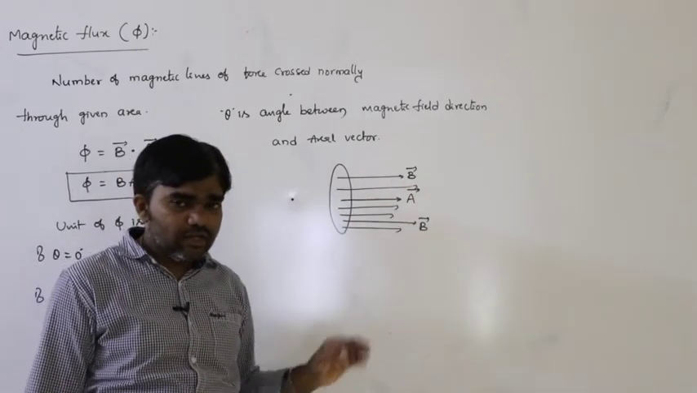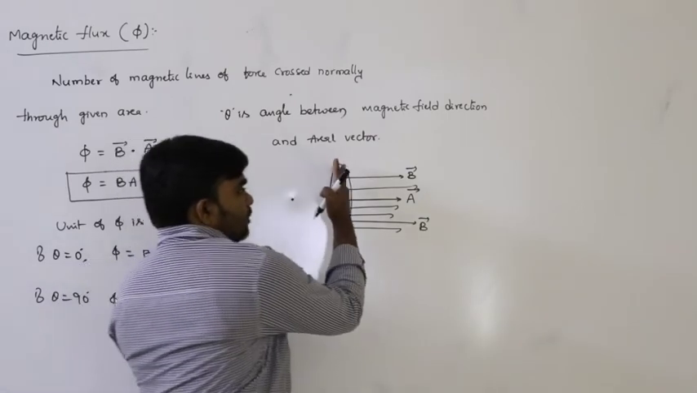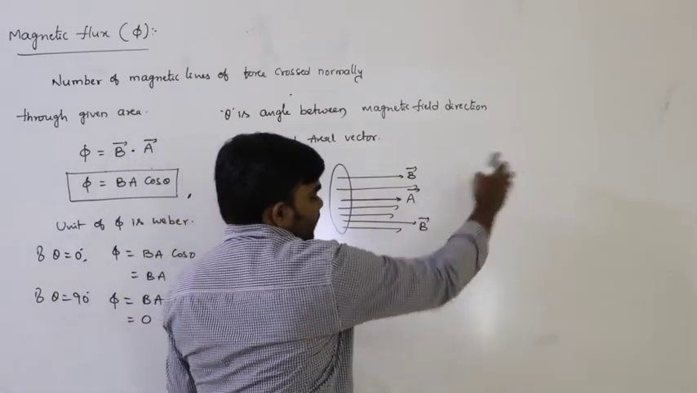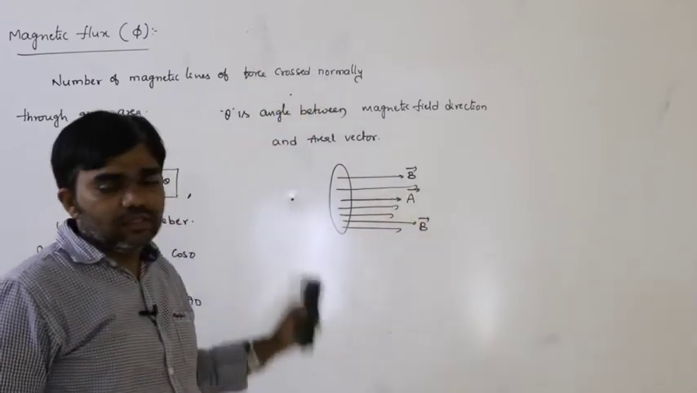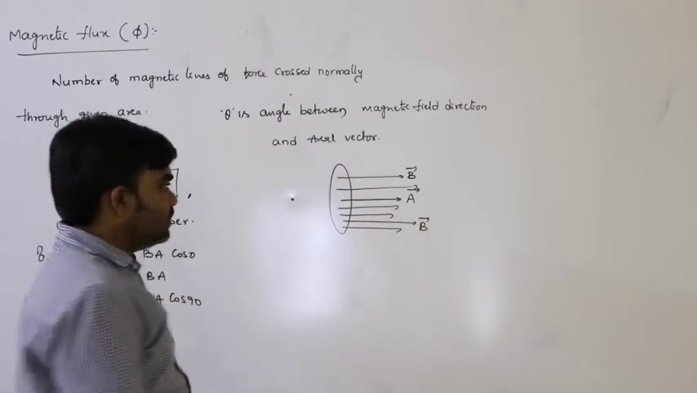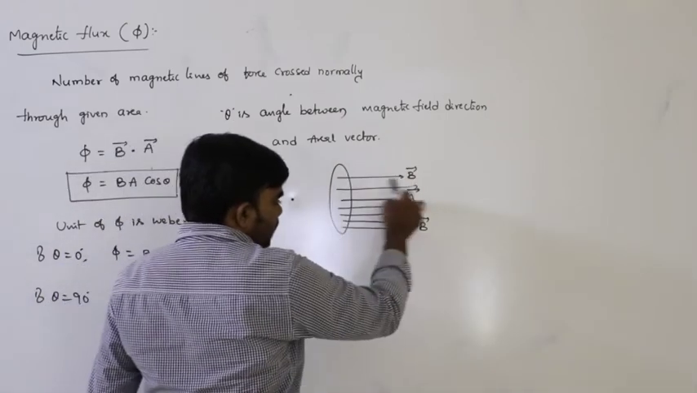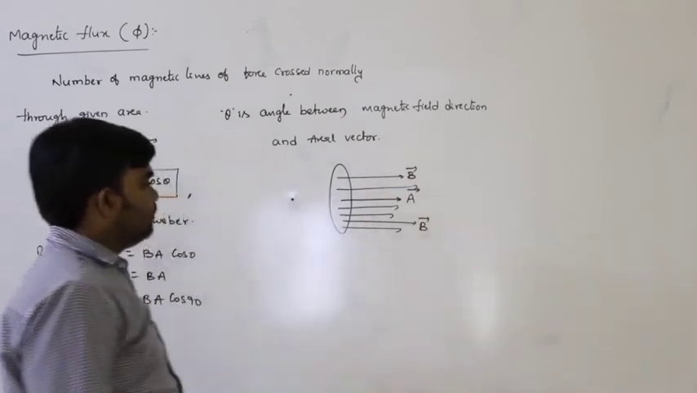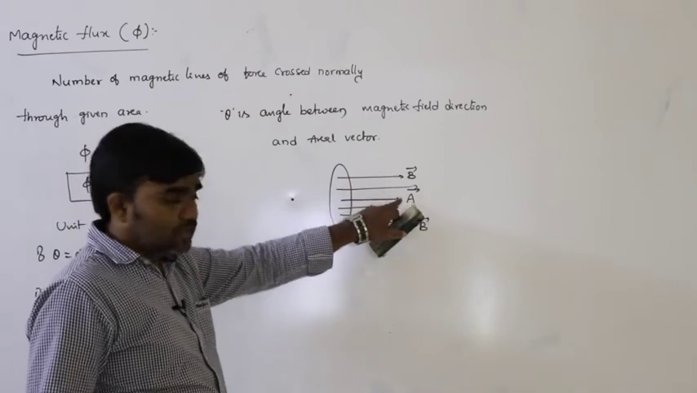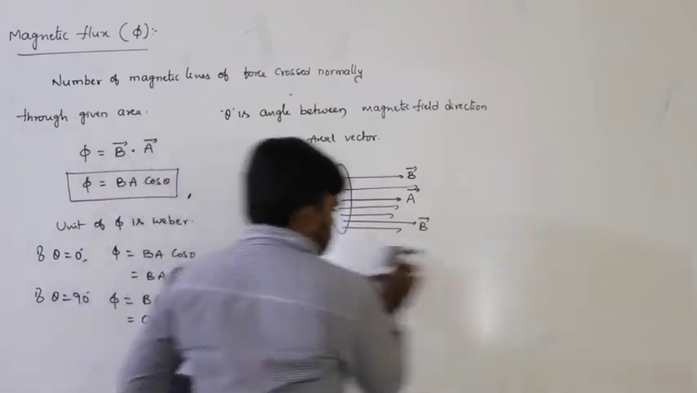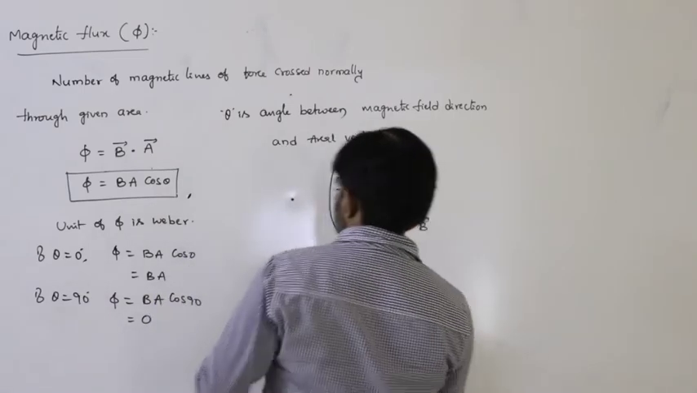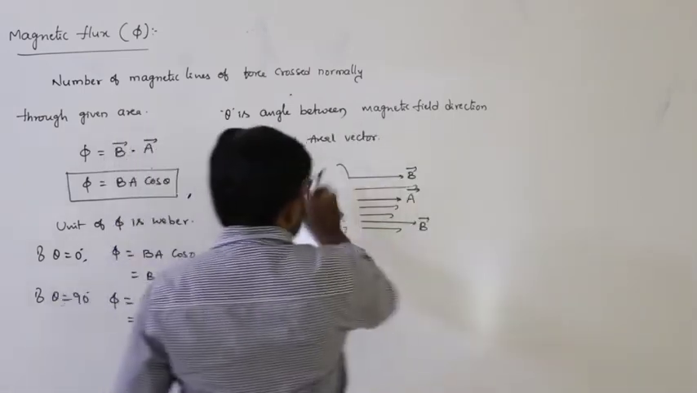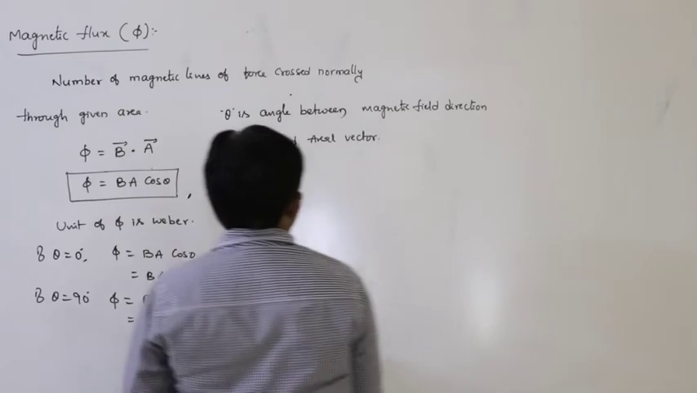What is the direction of the areal vector? It is normal to the surface and acting away from the surface. That is the direction of the areal vector. See here, B bar and A bar are in the same direction, so this is the direction of magnetic flux here. Phi equals BA.